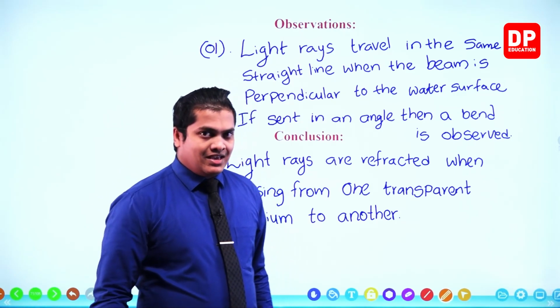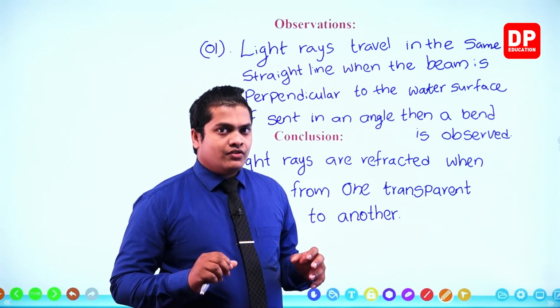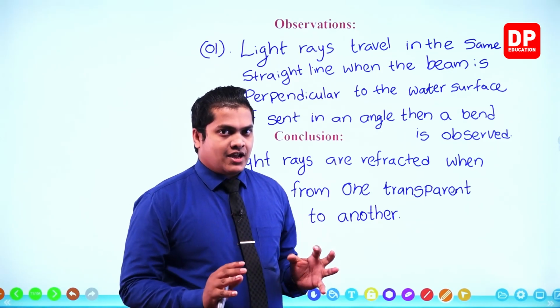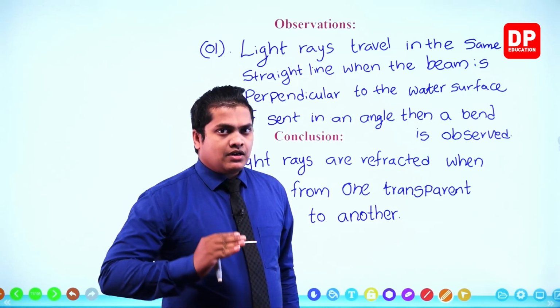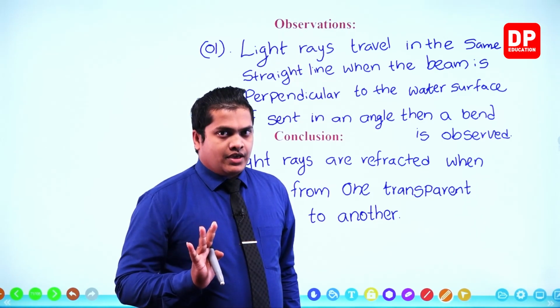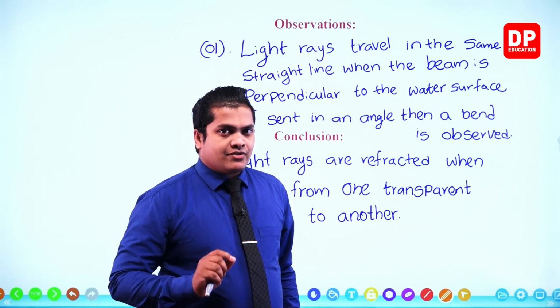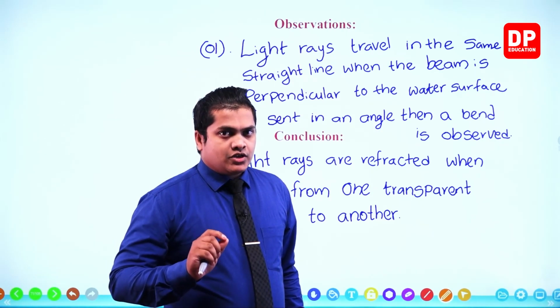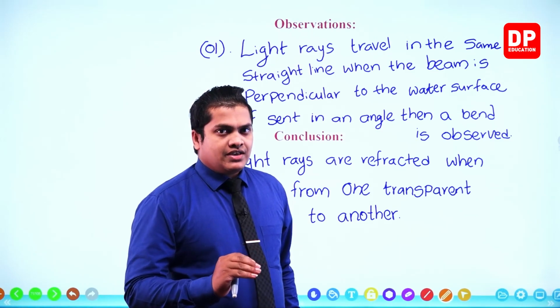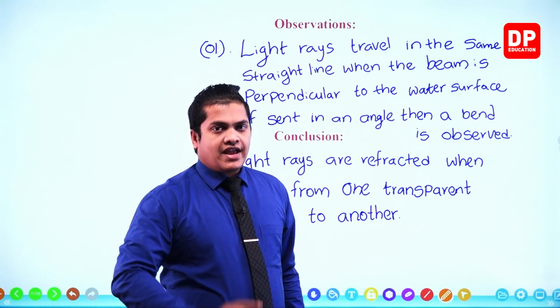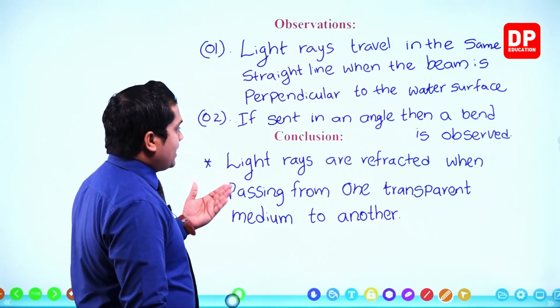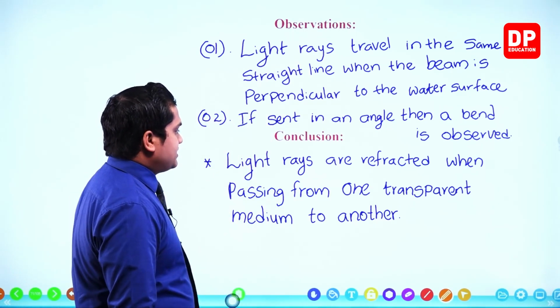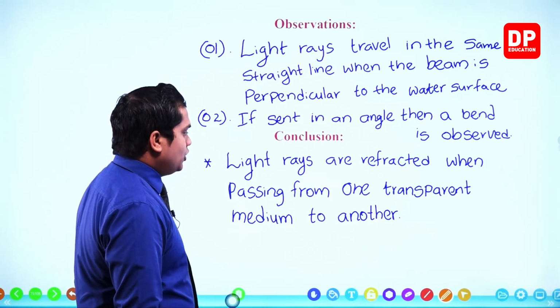So refraction, in simple terms, is the bending of light rays when traveling from one transparent medium to another. When transmitting light rays from one transparent medium to another, the bending of light rays is referred to as the refraction of light. So refraction means bending of light rays, my dear children. So here, light rays are refracted when passing from one transparent medium to another.